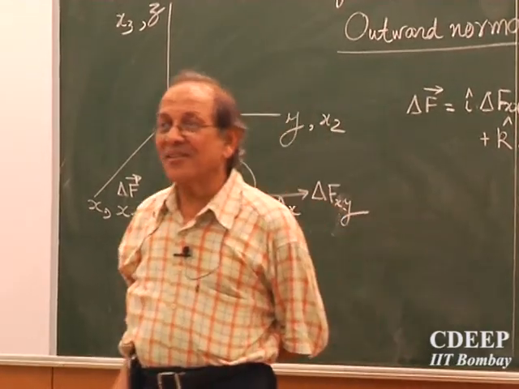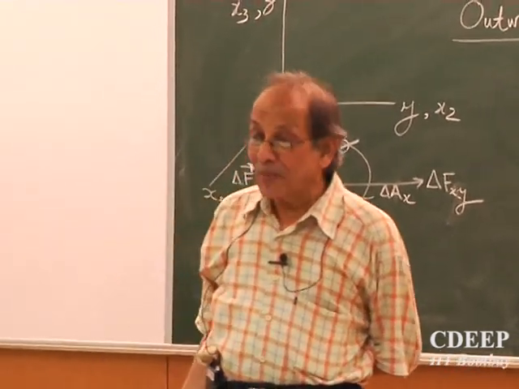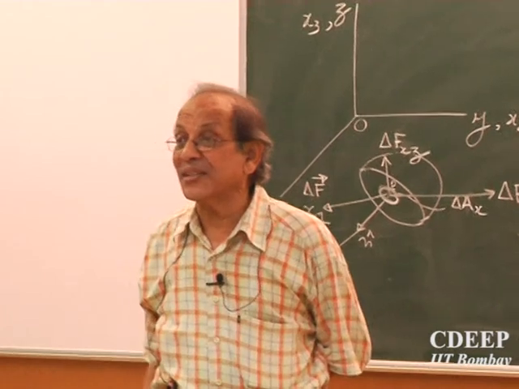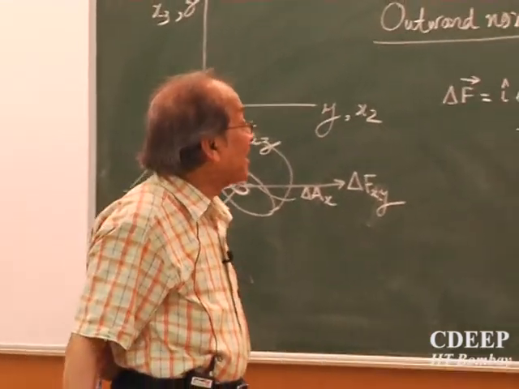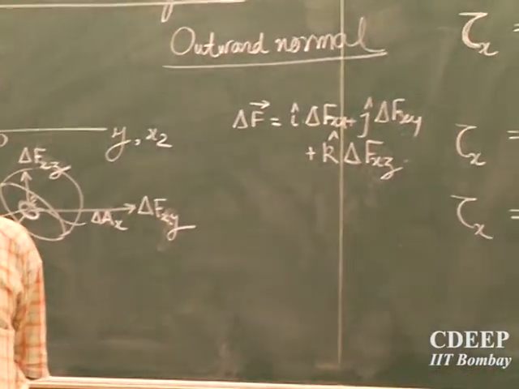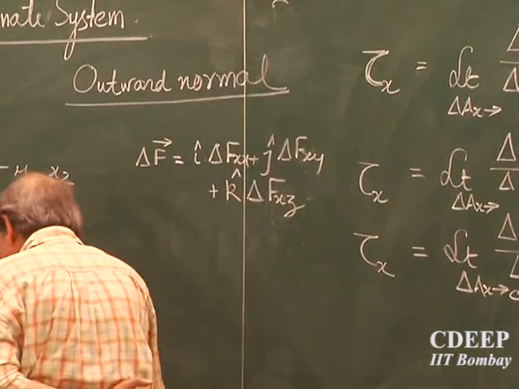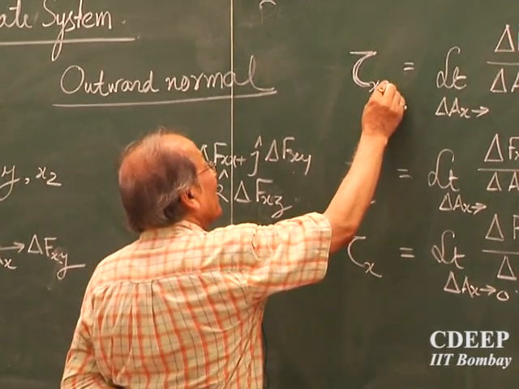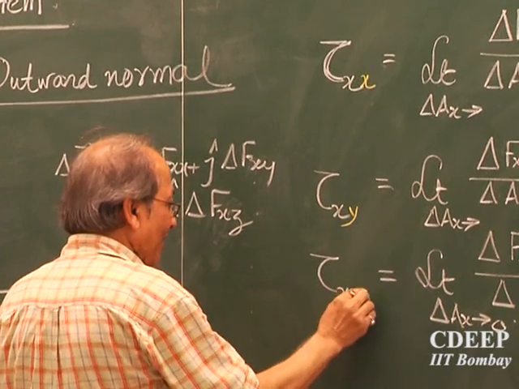Is it clear? The first subscript is the stress acting on a plane whose outward normal is in the x direction, but then all are not the same. One is in the x direction, another in the y direction, the third in the z direction. So I will put the second subscript here: xx, xy, and xz.